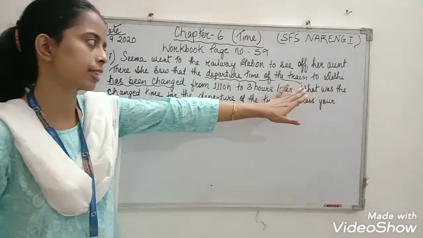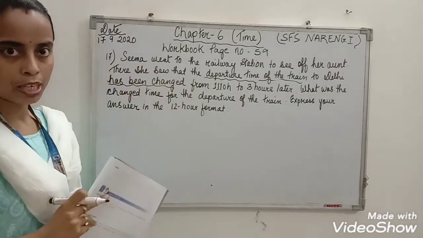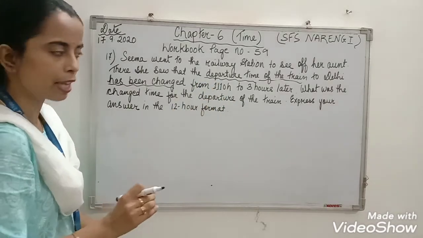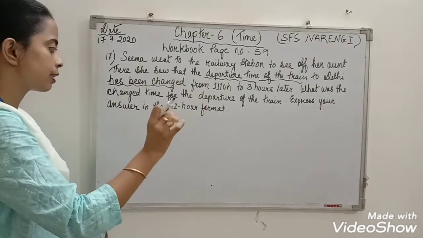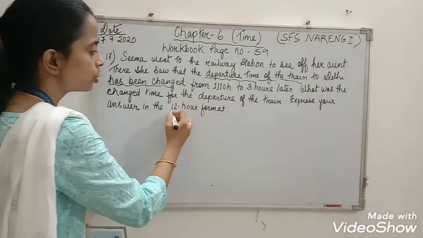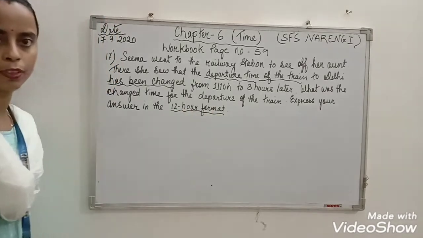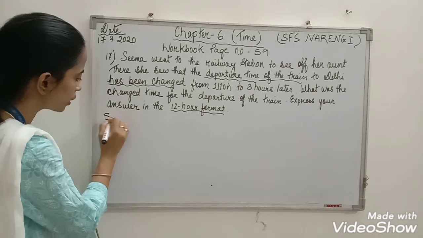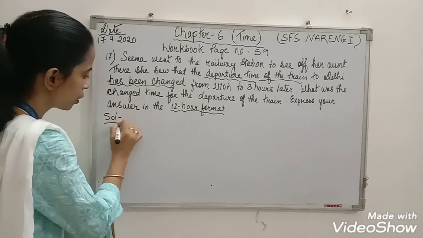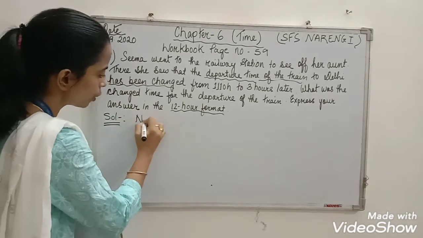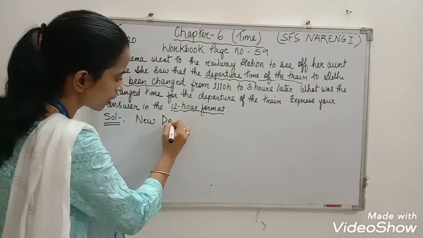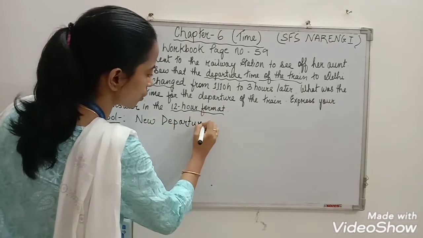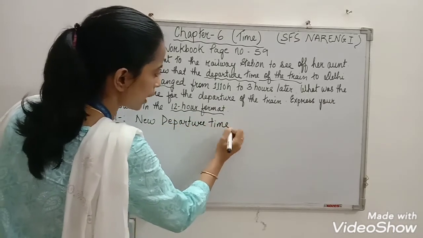Now the question is asking, what was the change time? You have to calculate the change time for the departure of the train. Right. Now that answer you have to convert into what? 12-hour format. Okay, so what do we have to do? We have to calculate the new departure time first. So how to calculate the new departure time?